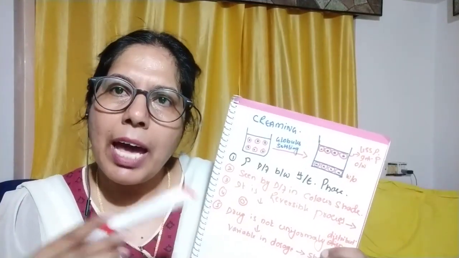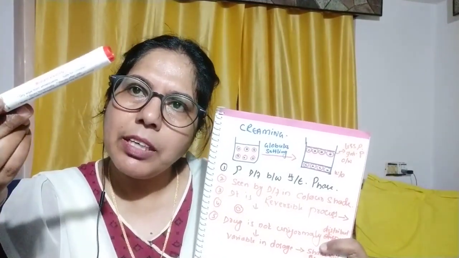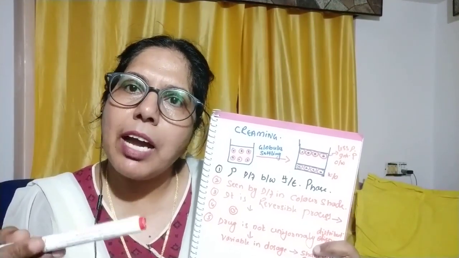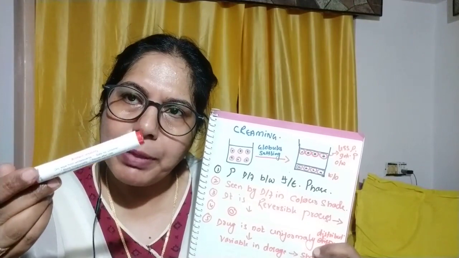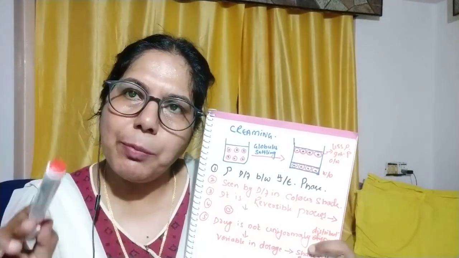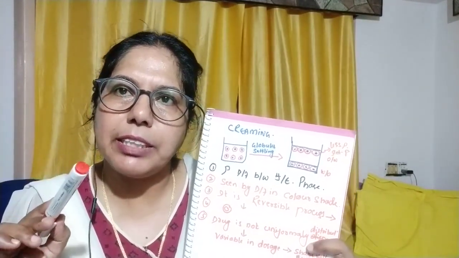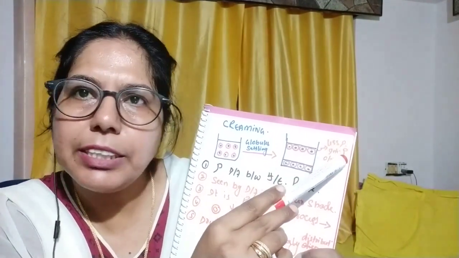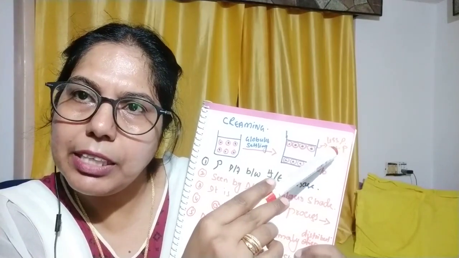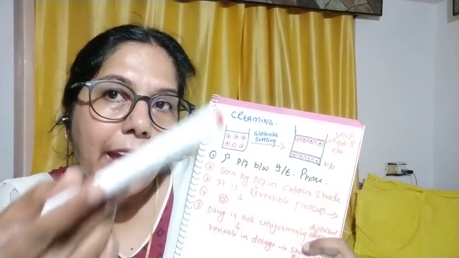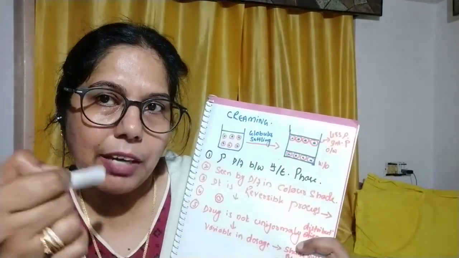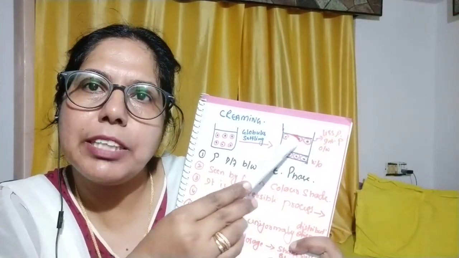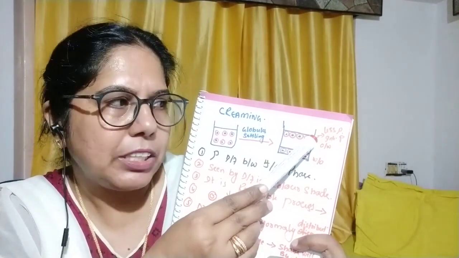I have told you that creaming will take place either at the top of the emulsion or at the bottom. As I had told, creaming will take place due to the difference in density. If the density of the internal phase is lesser than the external phase, creaming will take place at the top of the emulsion.